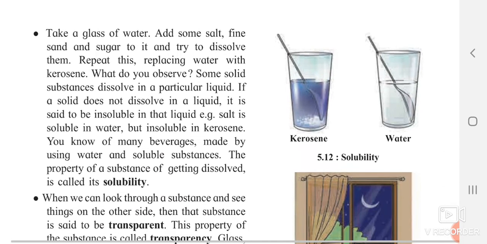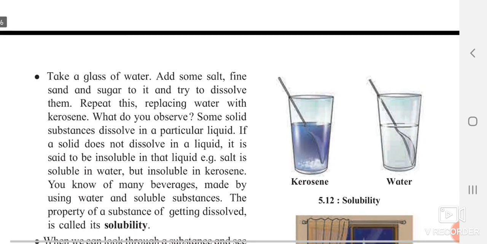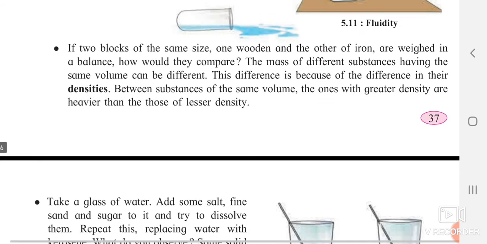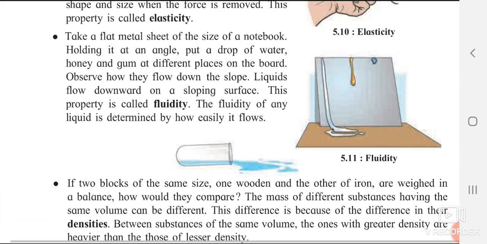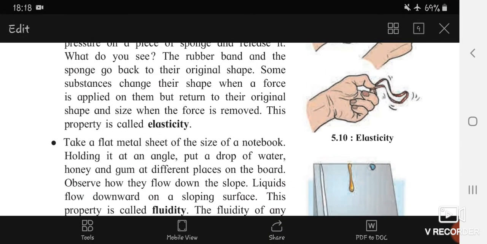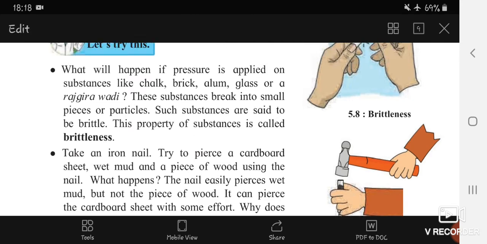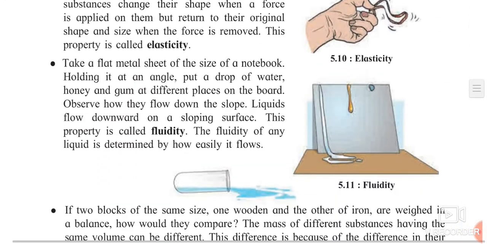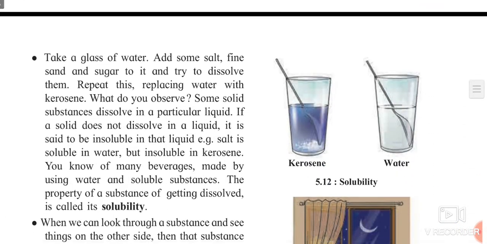Okay, now the next part is solubility. So right now we have seen how many types? Yes, we have seen the fluidity, the density, the elasticity, the hardness and brittleness. Okay, we are going to see now the next part is solubility.